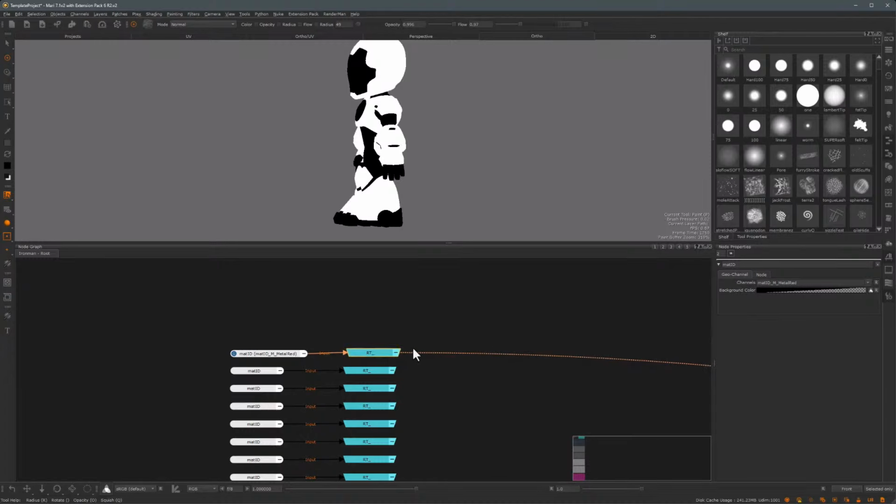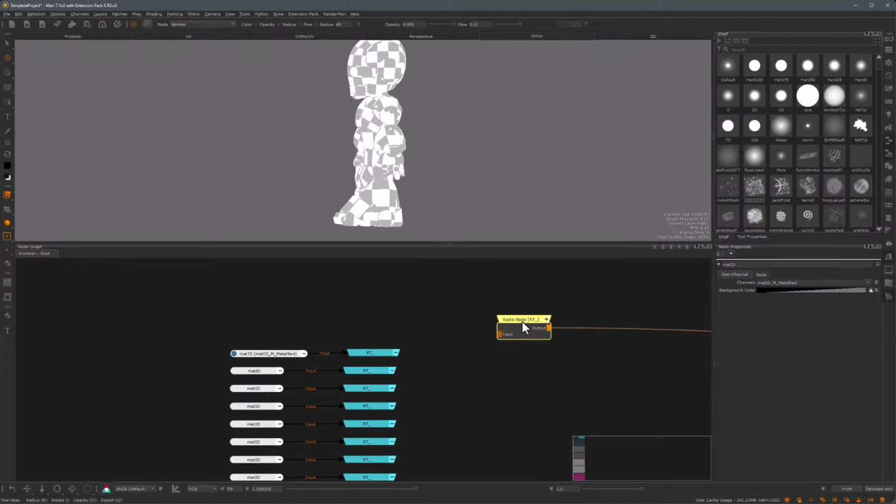RT stands for radio transmitter, and this is part of a pair of nodes. These are extension pack nodes, but Mari has its own native nodes. They're called broadcaster and receiver. They do the exact same thing. In this case, the radio transmitter is the counterpart of the broadcaster. So the counterpart of the receiver for the extension pack is a radio node. So in here, I will just type in radio node, and this thing is going to come in.